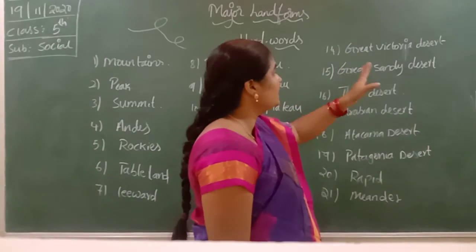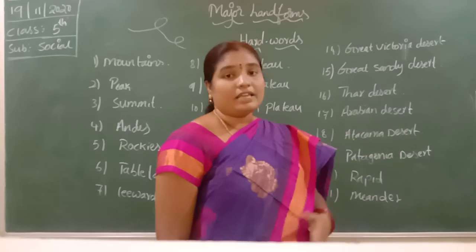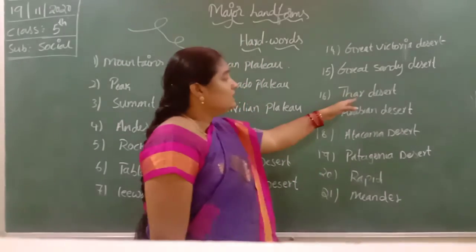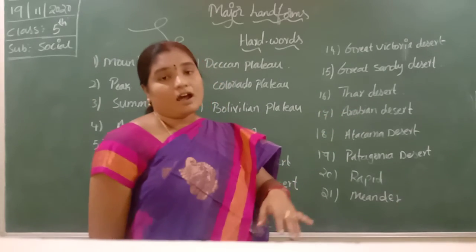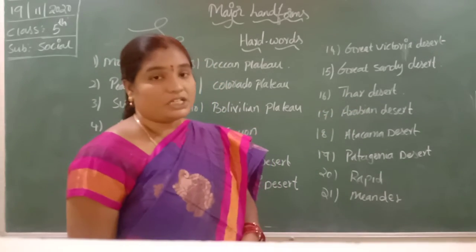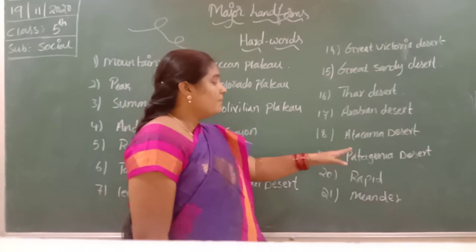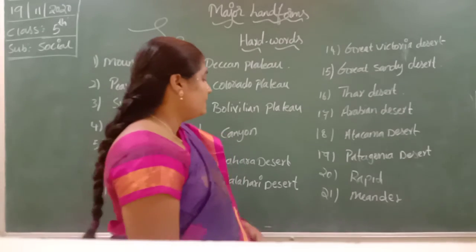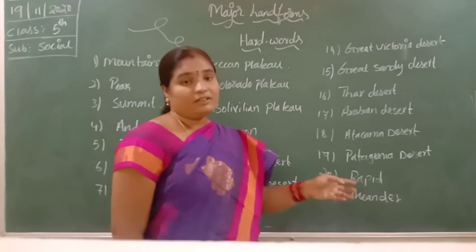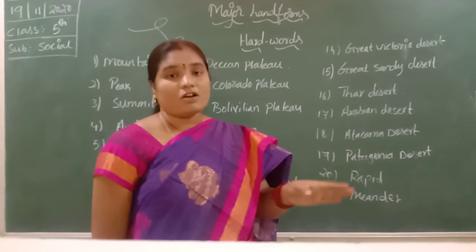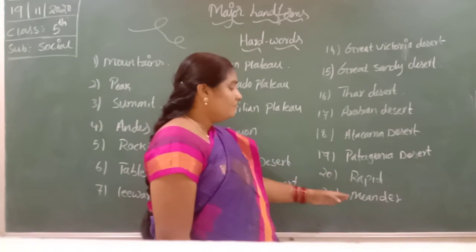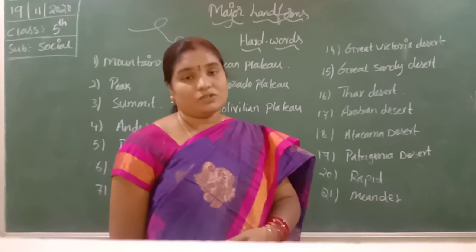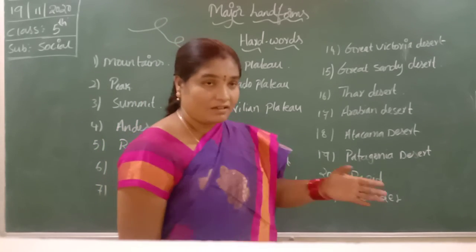Great Victoria and Great Sandy Deserts are examples of Australia. Thar and Arabian Deserts are examples of Asia. Atacama and Patagonia Deserts are examples of South America. Rapid: the river that flows very fast on the rocks. Meanders: the river that forms loops. Ganga is an example of forming meanders.